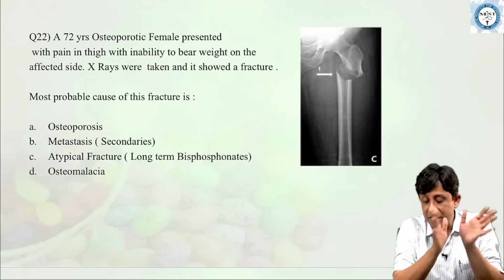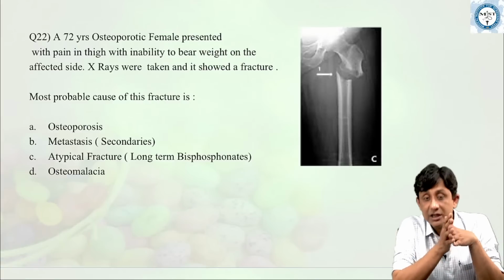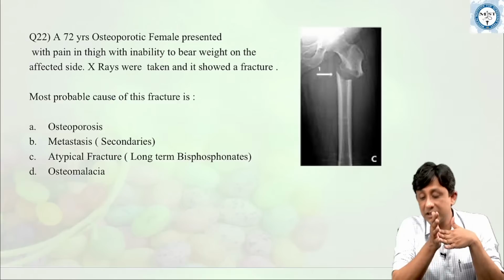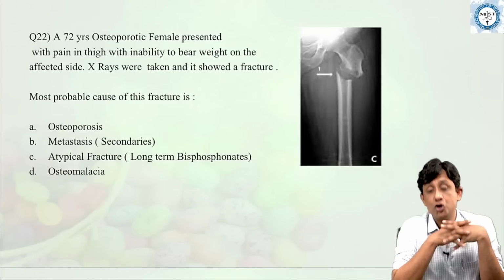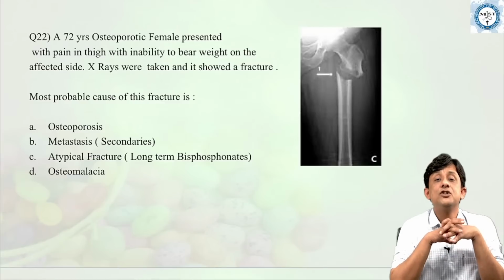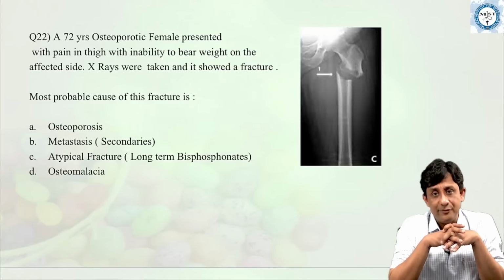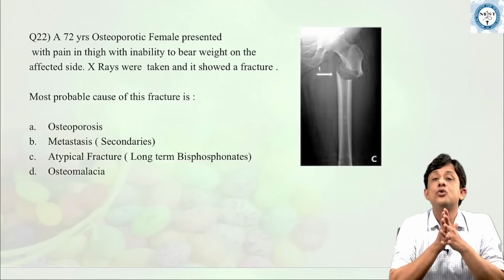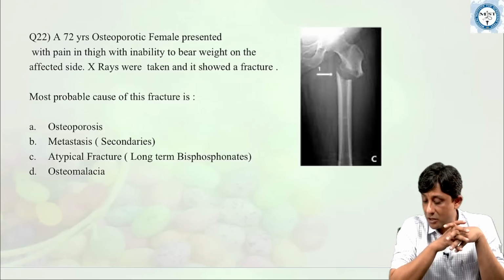Now the next question to all of you is question number 22, which is a patient who is 72 years old, osteoporotic female patient, presented in the hospital with complaints of pain in the thigh with inability to bear weight on the affected side, and x-rays were taken and showed a fracture. What is the most probable cause of this fracture?